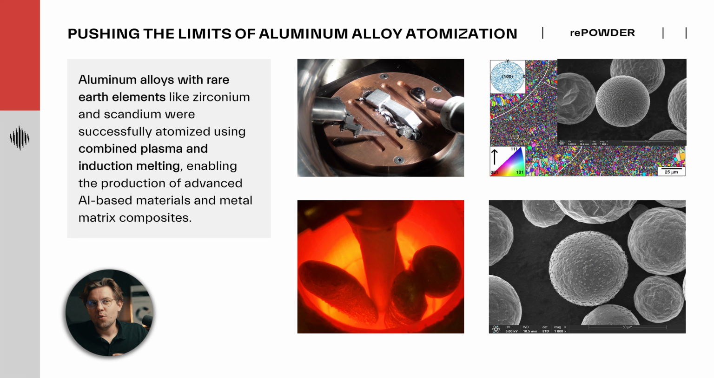Such an alloy was atomized successfully, and you can see it in one of our papers that we published with our US partners. Multiple other aluminum alloys were processed, including aluminum with rare earth elements, zirconium, scandium, but also aluminum metal matrix composites. You will see it in the later part of the presentation. Now a few examples on the plasma part.